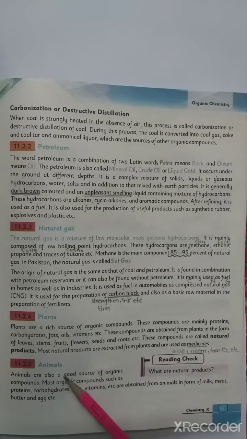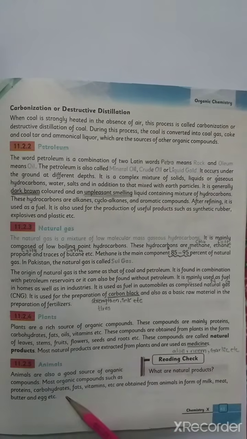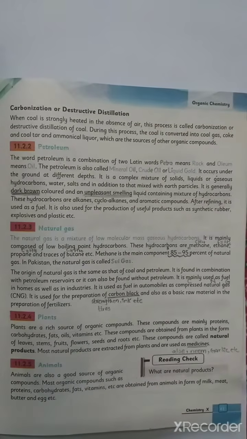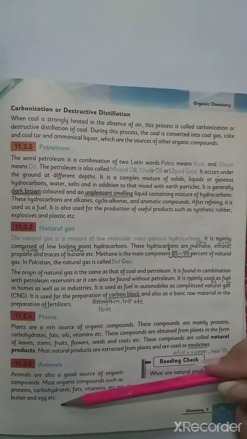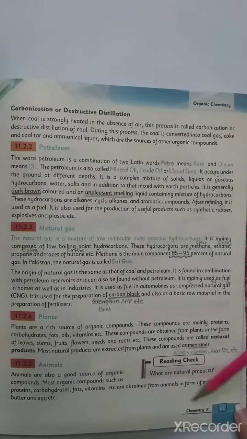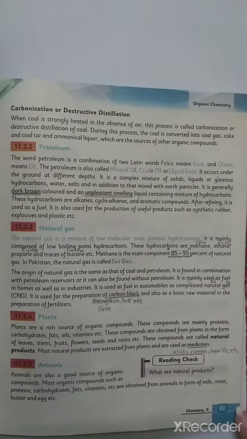The next one is animals. What can be obtained from animals? Animals are also a good source of organic compounds. Most organic compounds such as proteins, carbohydrates, fats, vitamins, etc. are obtained from animals in the form of milk, meat, butter, etc. So all of these are obtained from animals and all of them are organic compounds.